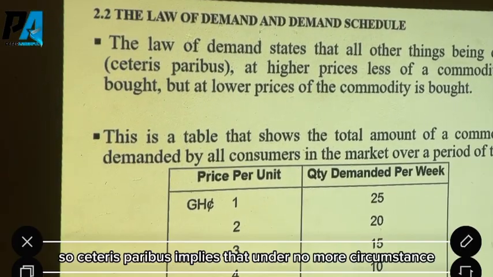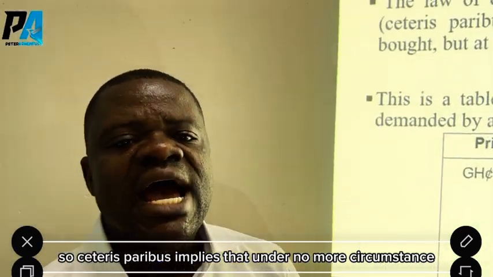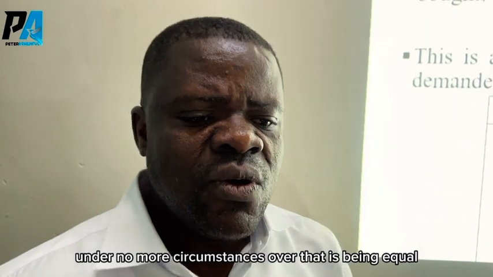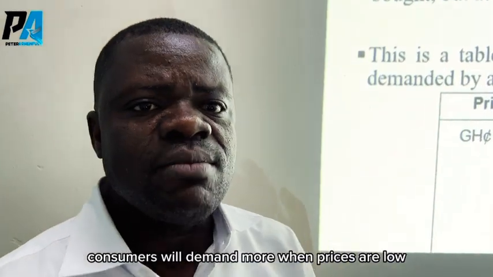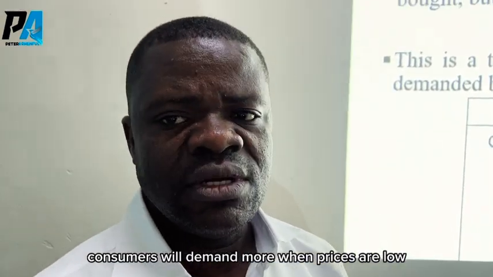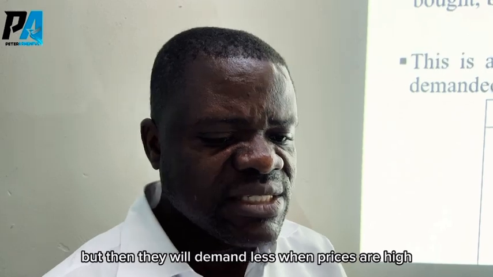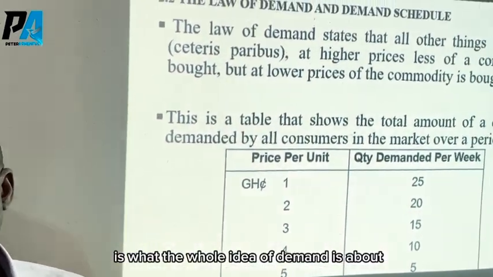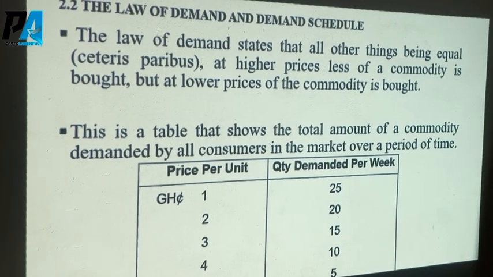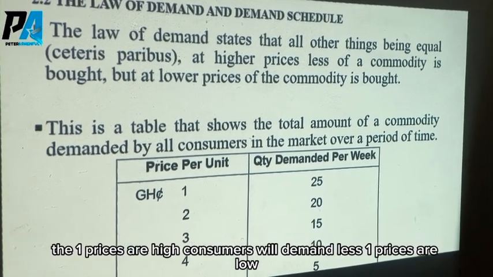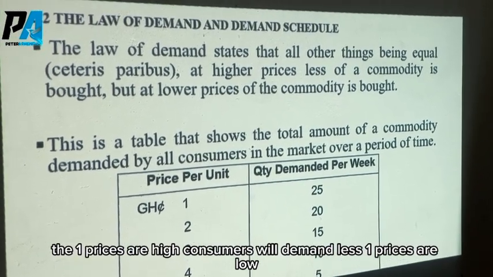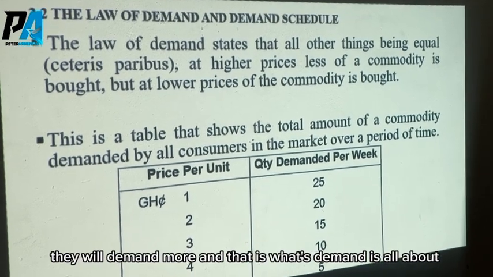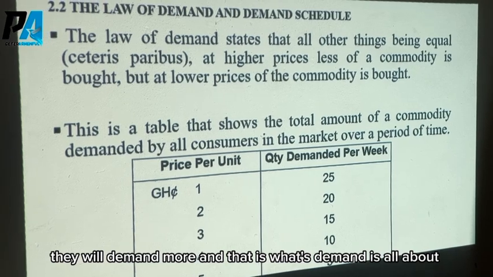Ceteris paribus implies that under normal circumstances, all other things being equal, consumers will demand more when prices are low, but they will demand less when prices are high. And that is what the whole idea of demand is about. When prices are high, consumers will demand less, but when prices are low, they will demand more. And that is what demand is all about.